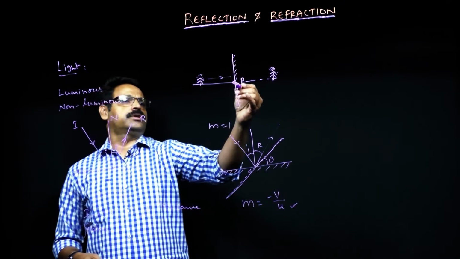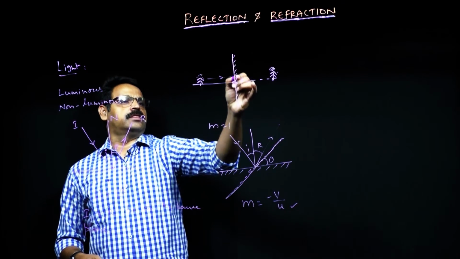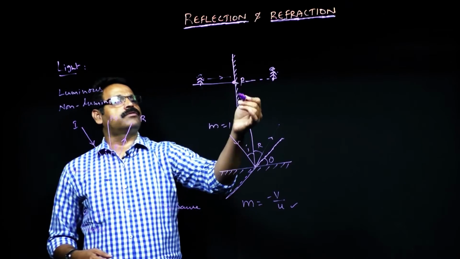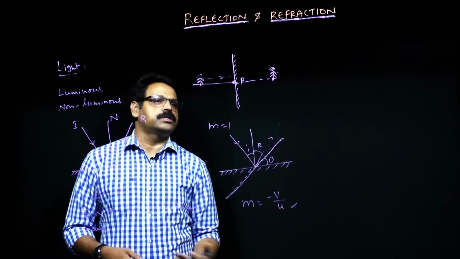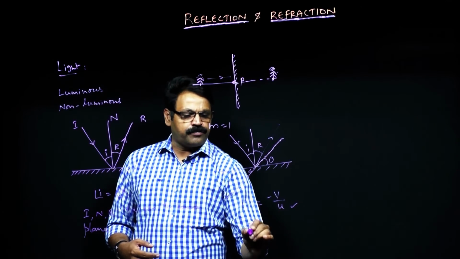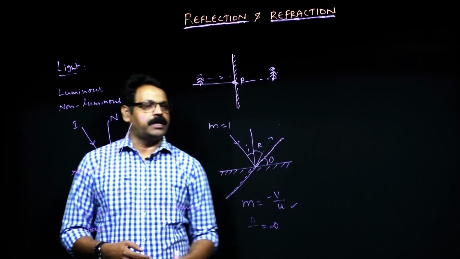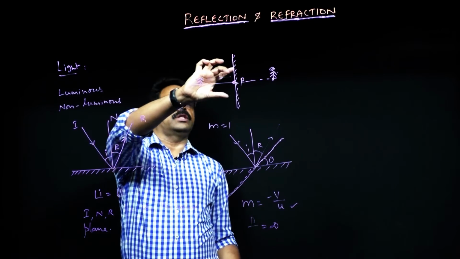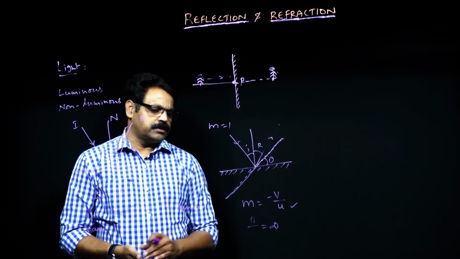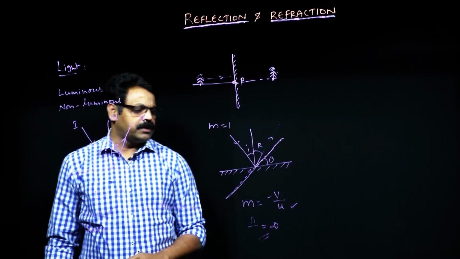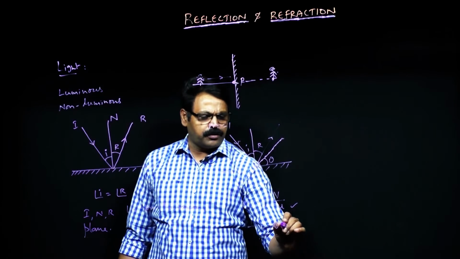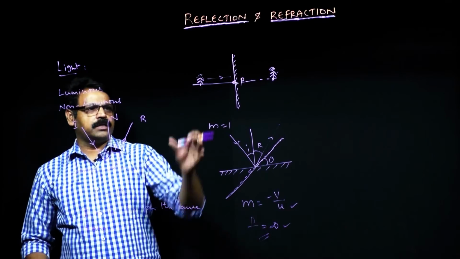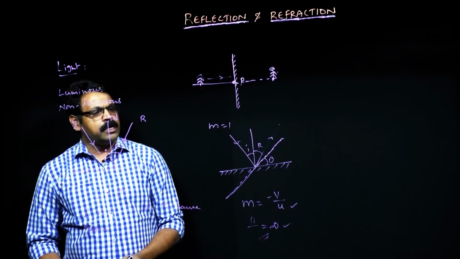And one more point you need to remember here: the focal length of the plane mirror. Focal length means we have to define what is focal length. But for the time being, remember the focal length for a plane mirror is infinite. That means the rays will never converge. The point where all the reflected rays converge is called the focal length. But here they will never converge. That is the reason for a plane mirror you can take the focal length as infinity. And in our next videos we are going to look at what focal length means and all the terms associated with these mirrors.